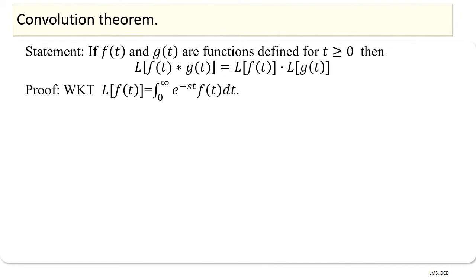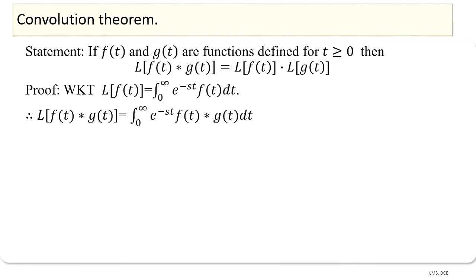We know that Laplace transform of f of t is equal to integral 0 to infinity e power minus st f of t into dt. Therefore, we have Laplace transform of f of t star g of t is equal to integral 0 to infinity e power minus st of f of t star g of t into dt.